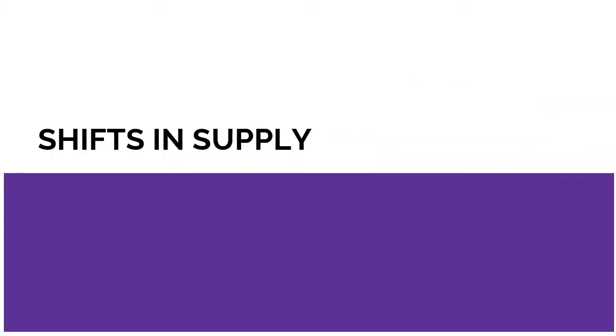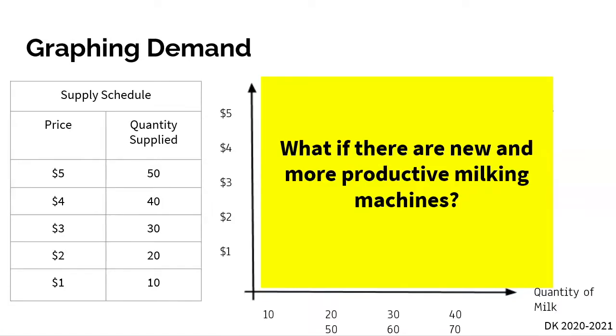And so now that we know sort of what supply is and that there's a positive relationship between price and quantity supplied, let's talk about shifts. So here, we have our supply schedule, just like we had our demand schedule, we have our price, we have our quantity supplied. As price decreases, we notice our quantity supplied also decreases here. So here, because there is a positive relationship, our supply curve is going to be upward sloping.